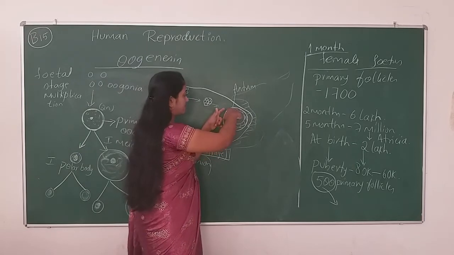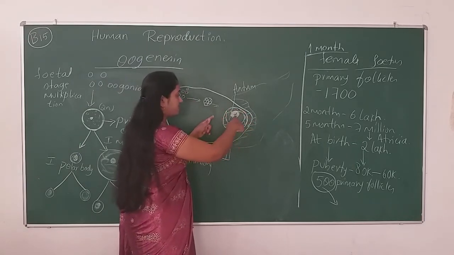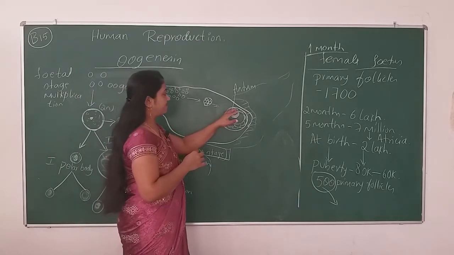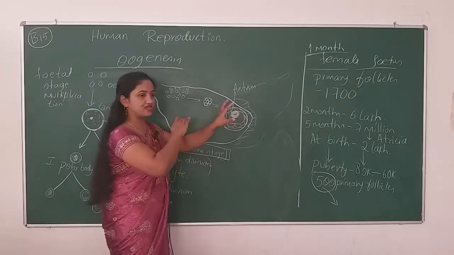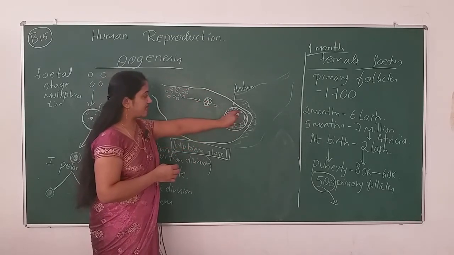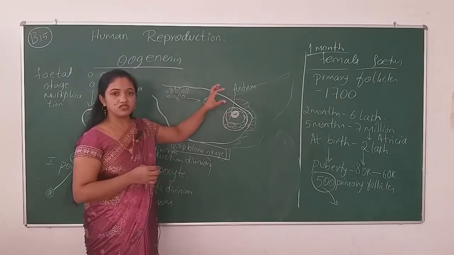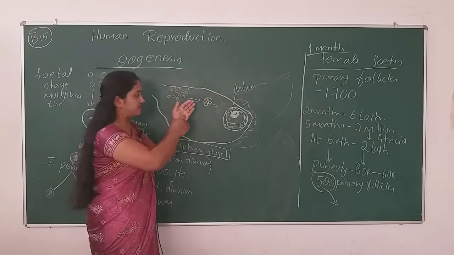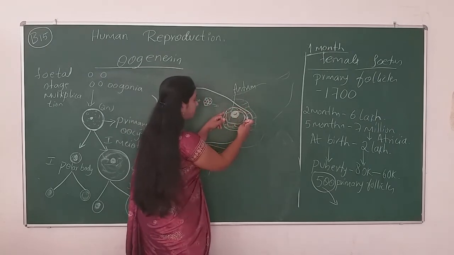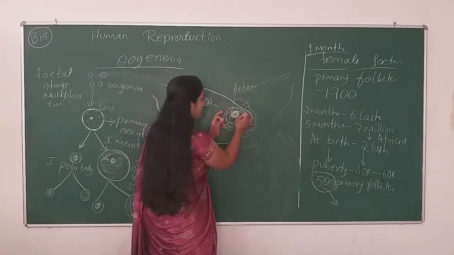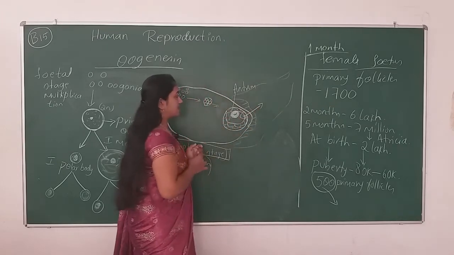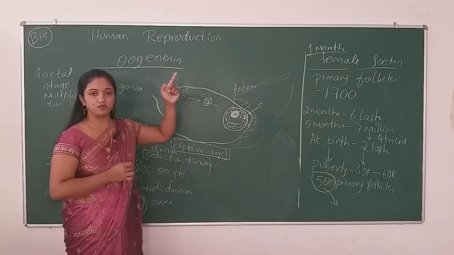The Graafian follicle will be a fully formed structure covered by granulosa cells and a cavity, and it is having the ovum. Now the concept is, the Graafian follicle should rupture, and when it ruptures, the ovum has to pass through this fallopian tube.